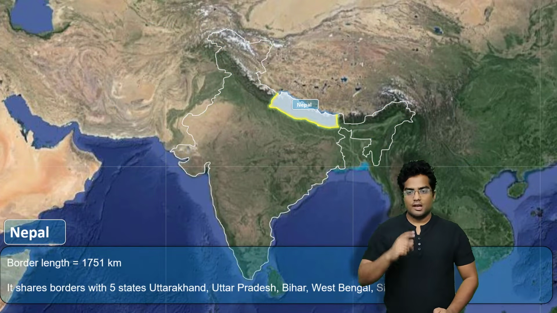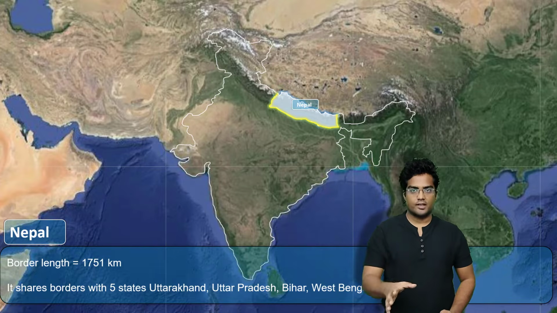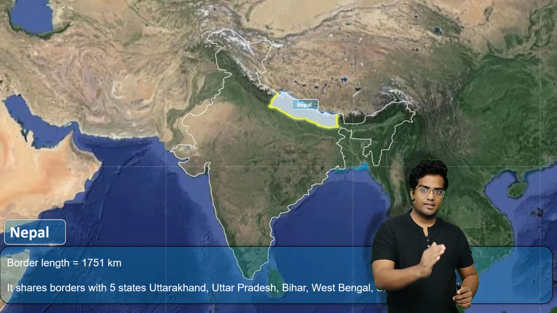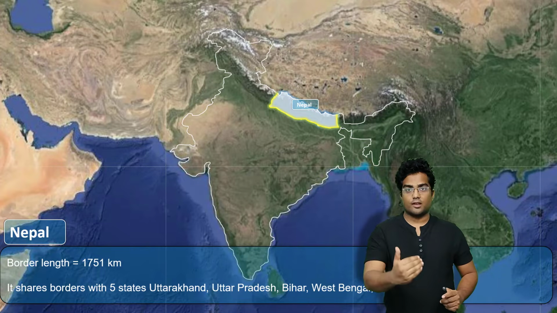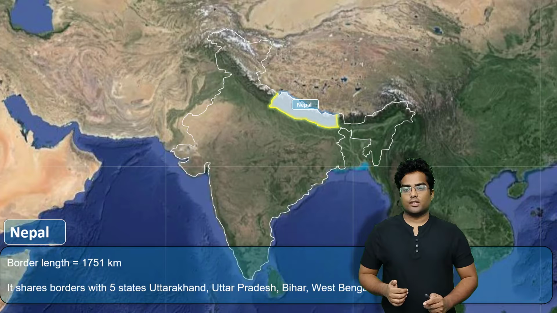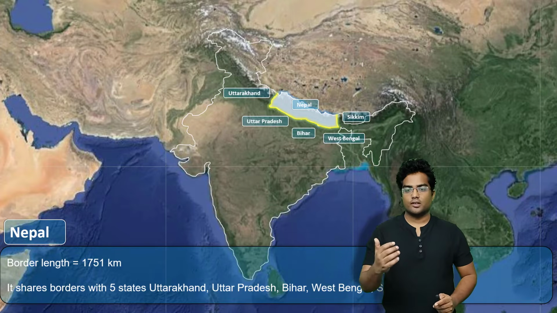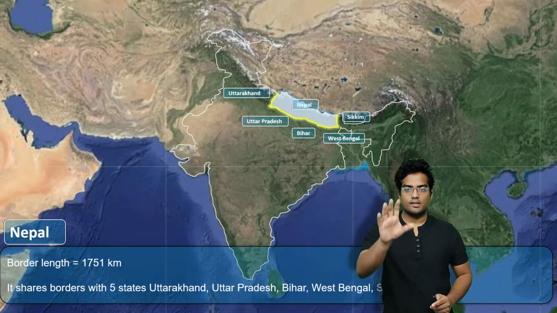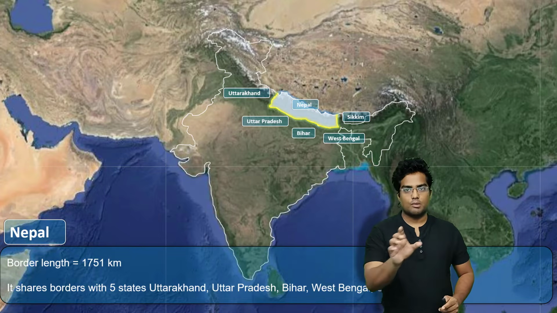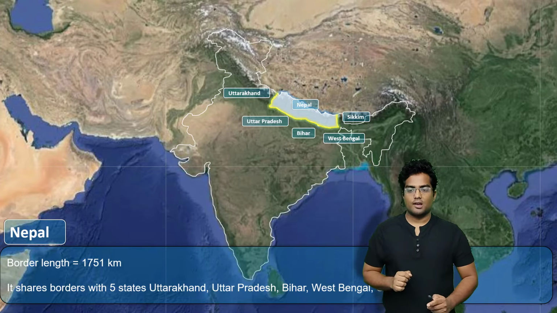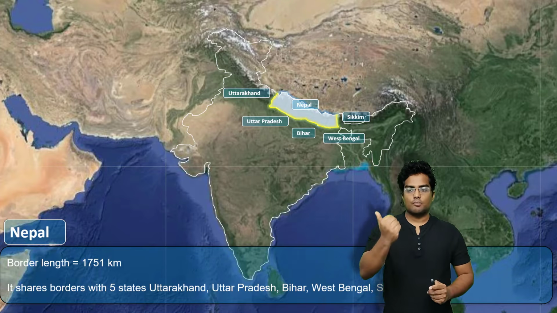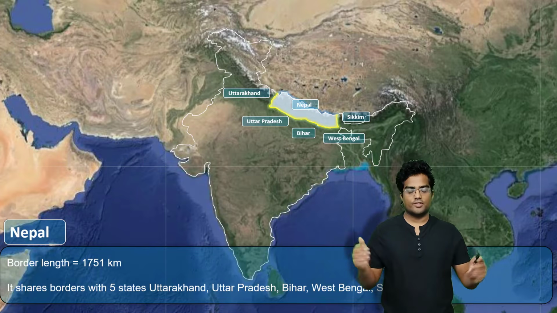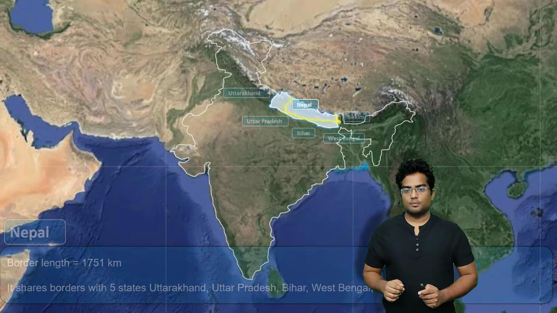Nepal also shares a significant boundary with India, and it shares it with Indian states like Uttarakhand. As you can see, we have the states of Uttarakhand, then Uttar Pradesh, Bihar, West Bengal and Sikkim. So these are the states which share the common boundary with Nepal. So we have 5 states and the border length is 1751 kilometers. You can also see the border length. Interesting.